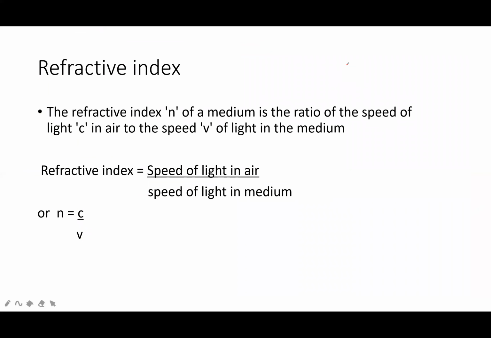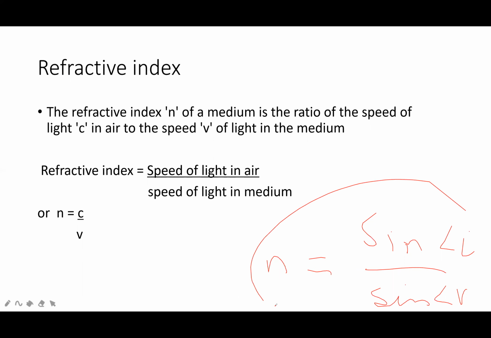Refractive index is the ratio of sine of angle of incidence to sine of angle of refraction. This is one definition. Second, the refractive index, represented by n, of a medium is the ratio of the speed of light c in air to the speed of light v in that medium.